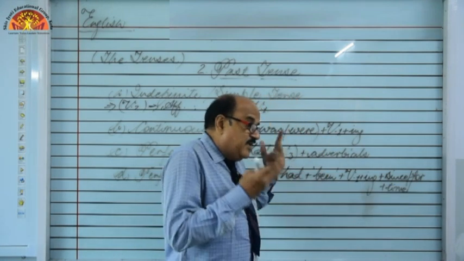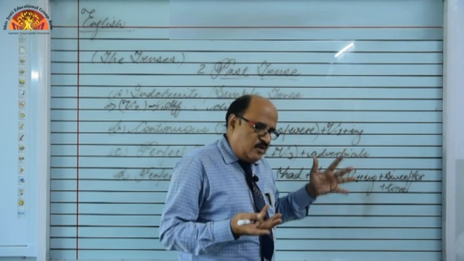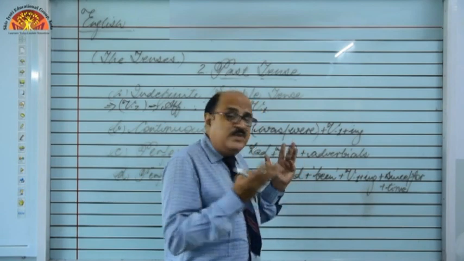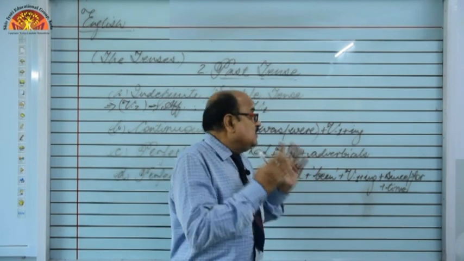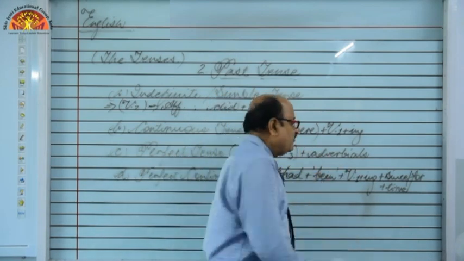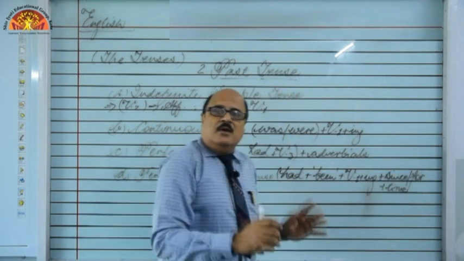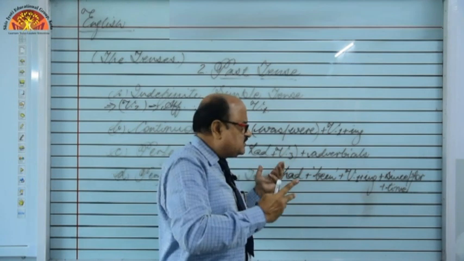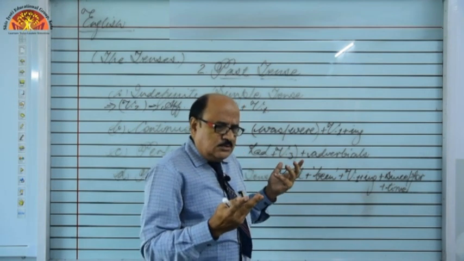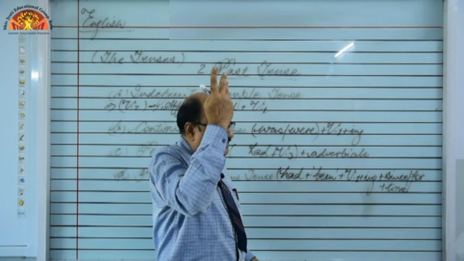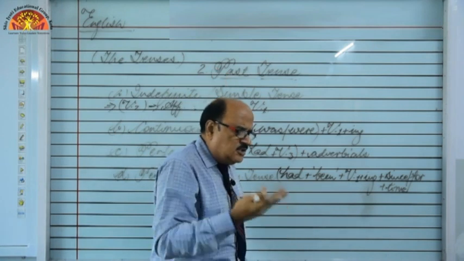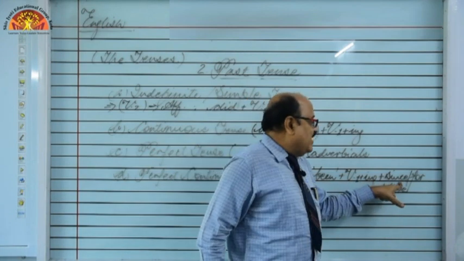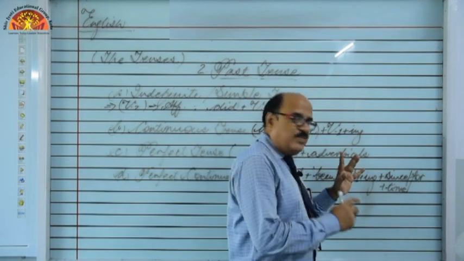Whenever any kind of period has been given to you, period of days, period of months, period of weeks, period of hours, period of minutes, period of seconds, period of centuries, period of decades, we use for. For 2 hours, for 2 weeks, 2 months, 2 years, 2 minutes, 2 decades, 2 centuries, for more than 2 centuries, the British ruled over us. We can say for. But when the time is not countable, means that becomes point of time.